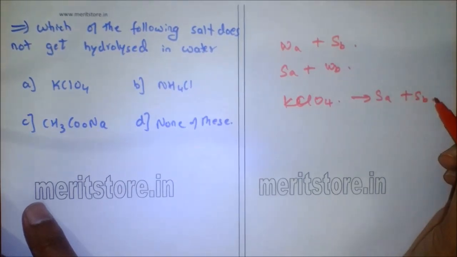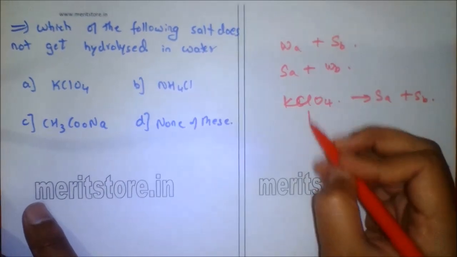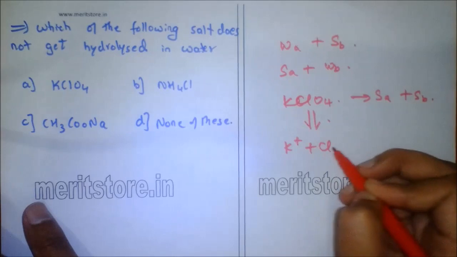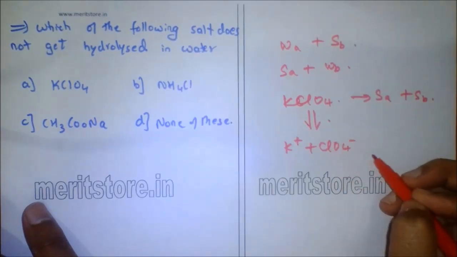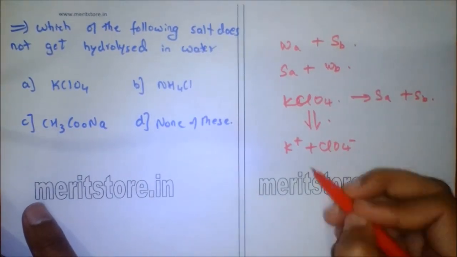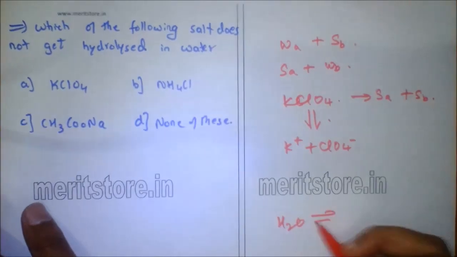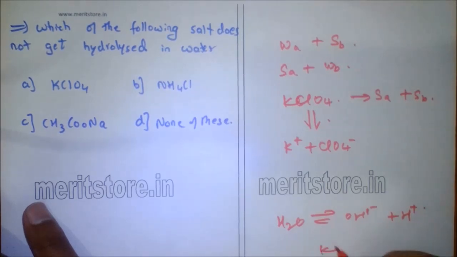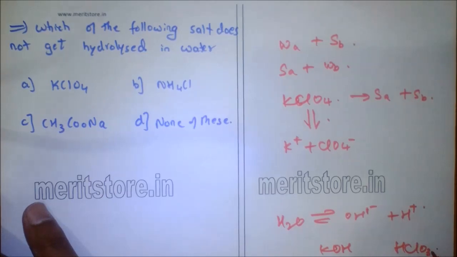Therefore, it does not get hydrolyzed. The reaction goes as K+ plus ClO4−, and water breaks down as OH− plus H+. So KOH is a strong base and HClO4 is a strong acid. So option A is the correct answer.